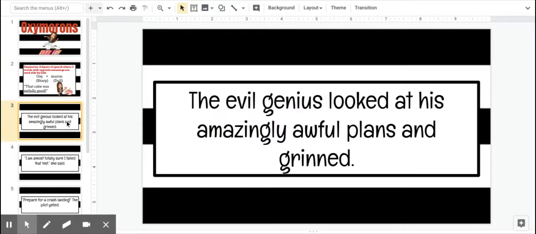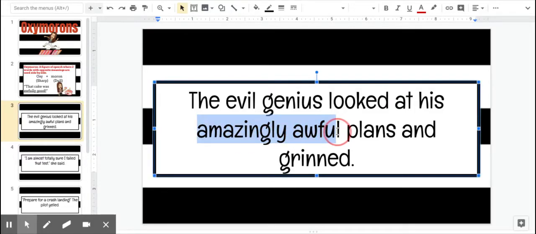Example number 1. The evil genius looked at his amazingly awful plans and grinned. Looking at that sentence, you need to figure out if there are two words that are opposites. Evil genius, not really opposite. Genius just means smart. Evil is bad, but smart and bad aren't opposites, right? However, amazingly and awful: amazing is a good thing, awful is a bad thing. Amazingly awful, that right there is the oxymoron. Okay, all right, next one.